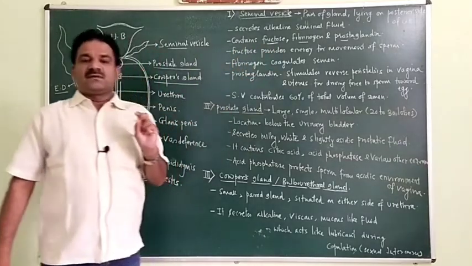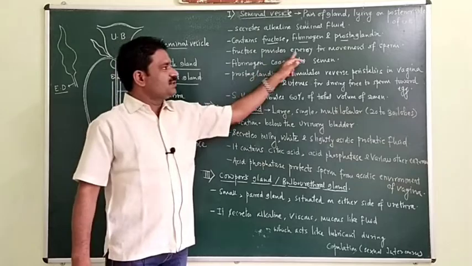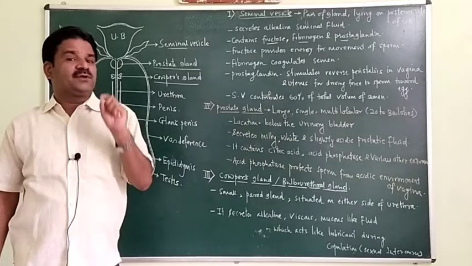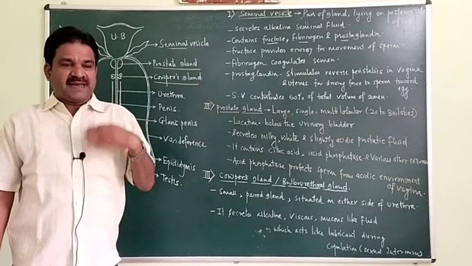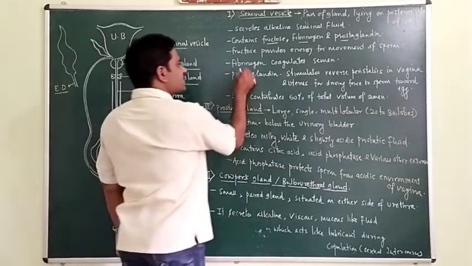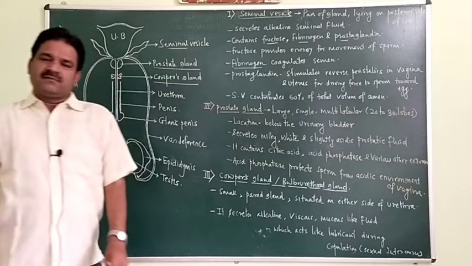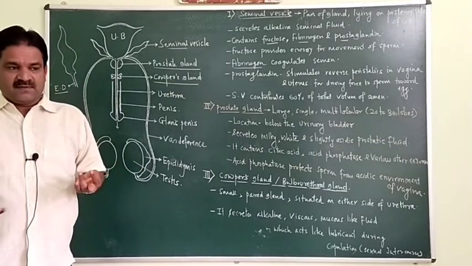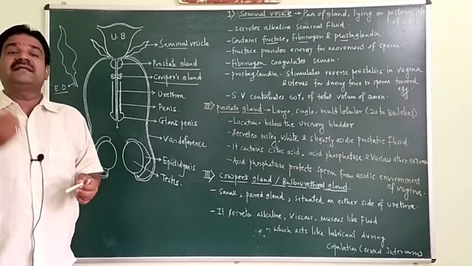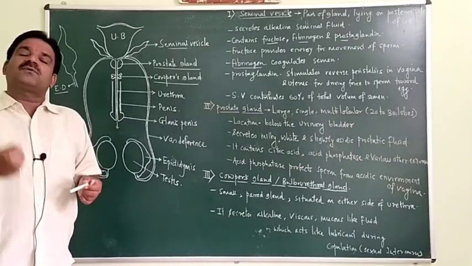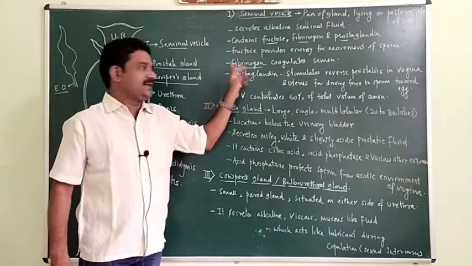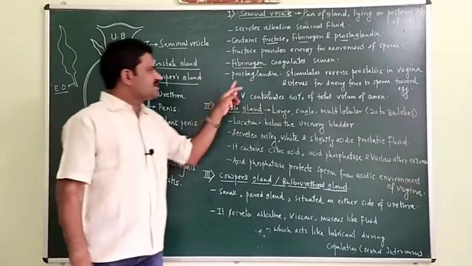Now see, this fructose provides the energy to the sperm, for the movement of the sperm. Means sperm gets the energy from the fructose which is present inside the seminal fluid. Second one is the fibrinogen. It coagulates the semen, which means that semen remains in a mass during ejaculation. It is due to the coagulation of semen, or the mass of semen is due to this fibrinogen. Third content is the prostaglandin.